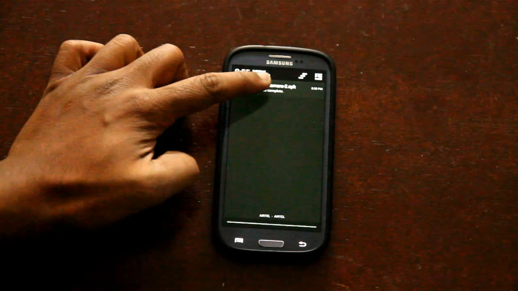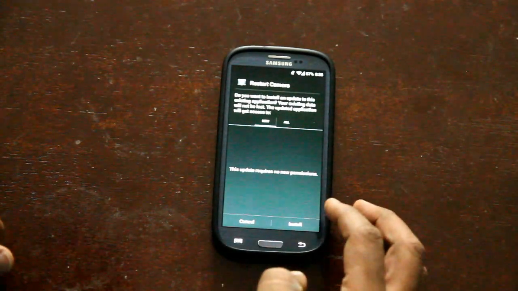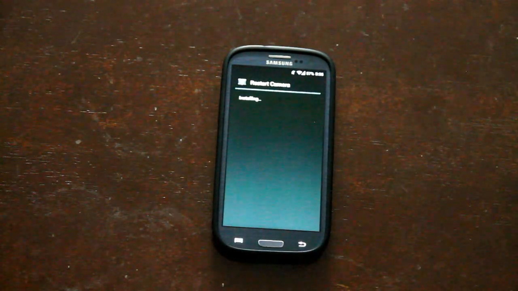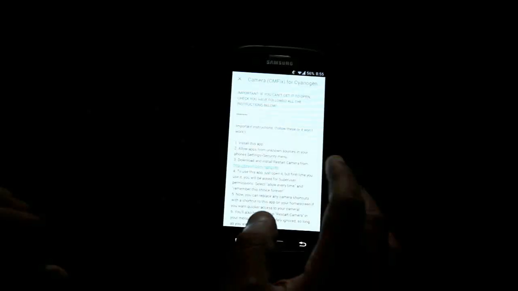Install the external downloaded apps. And then it's done.